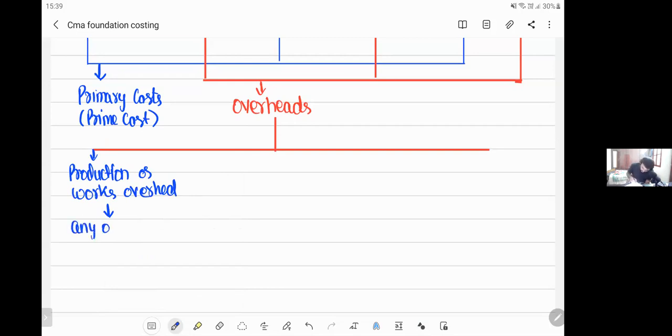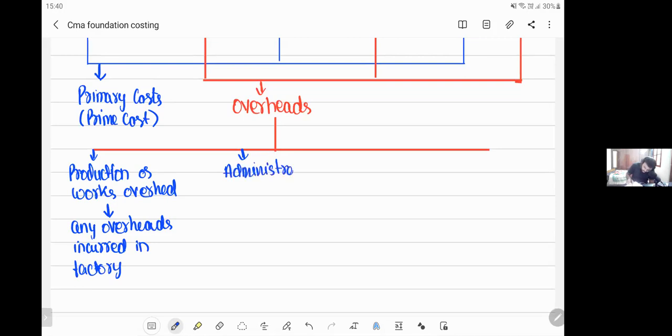Any overheads incurred in the factory are called production overheads. It can be any expense you incur in the factory, irrespective of anything. Take depreciation, take electricity in the factory. All these are production or works overhead. Next one is administration overhead.